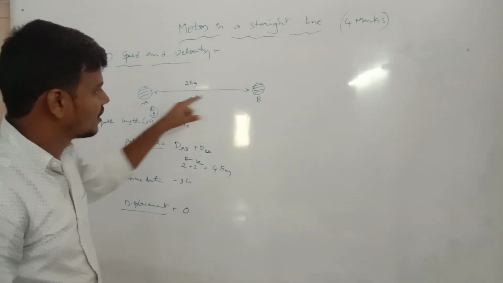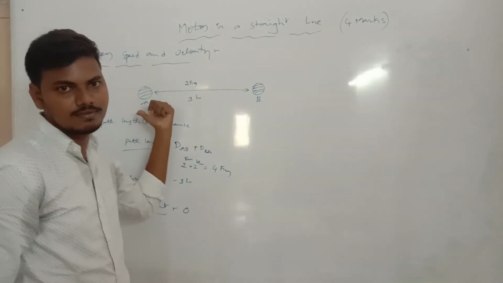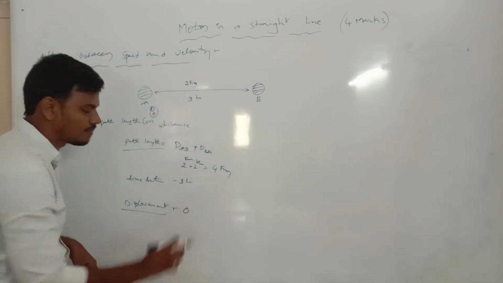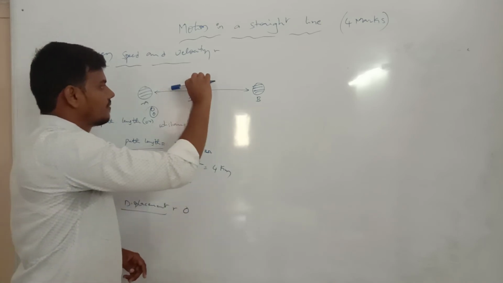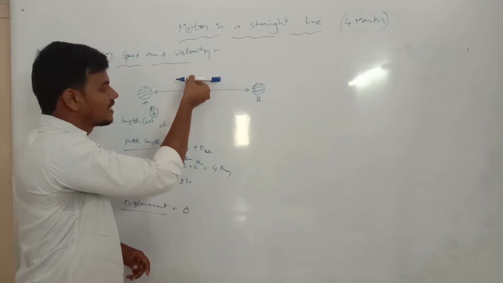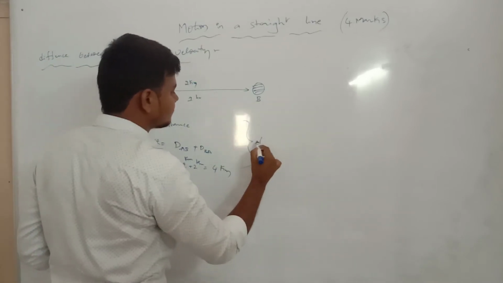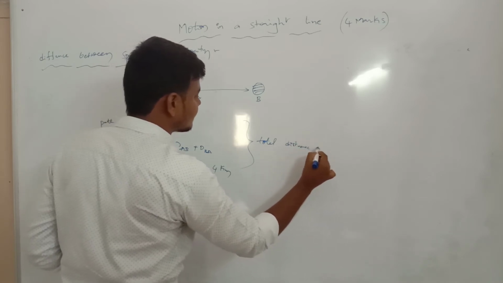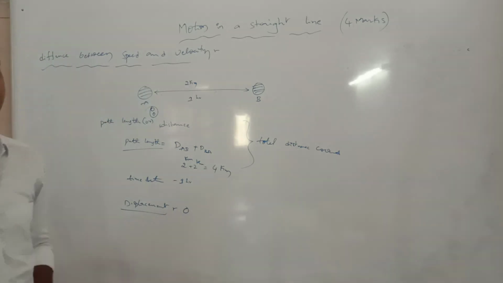The direction of going forward, north position, and at the same time north to south. The task will be completed at the zero position. In the same way, displacement is also zero. But path length means we take the first half of the distance covered plus the second half of the distance. The first 2 kilometers plus 2 kilometers is the total distance covered.